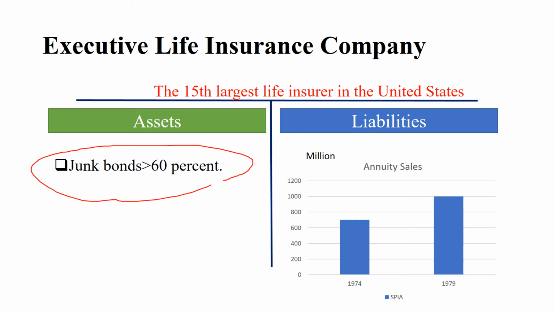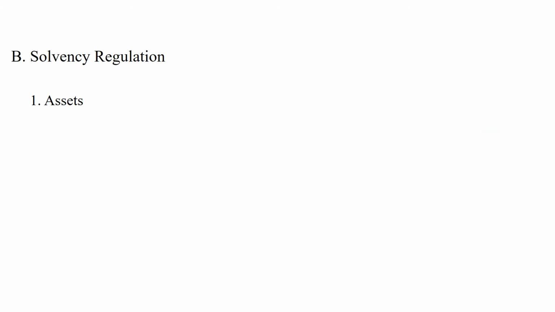And in the late 1980s, the junk bond market collapsed. In other words, investing in risky assets is risky.